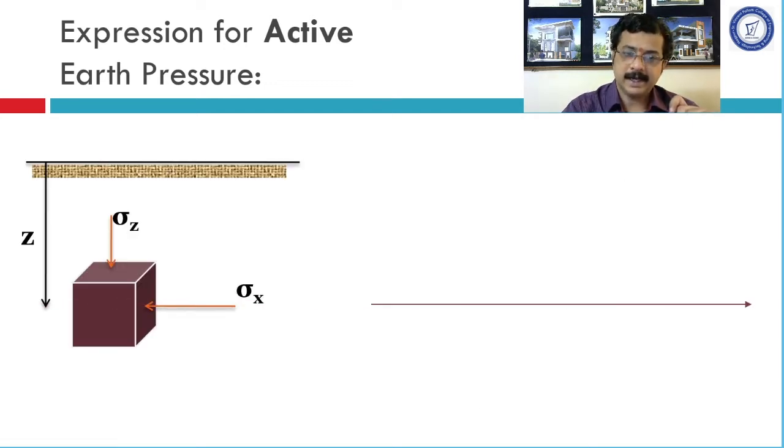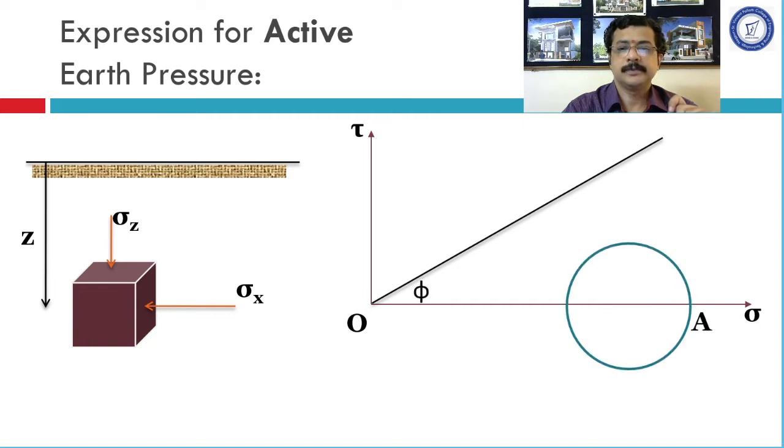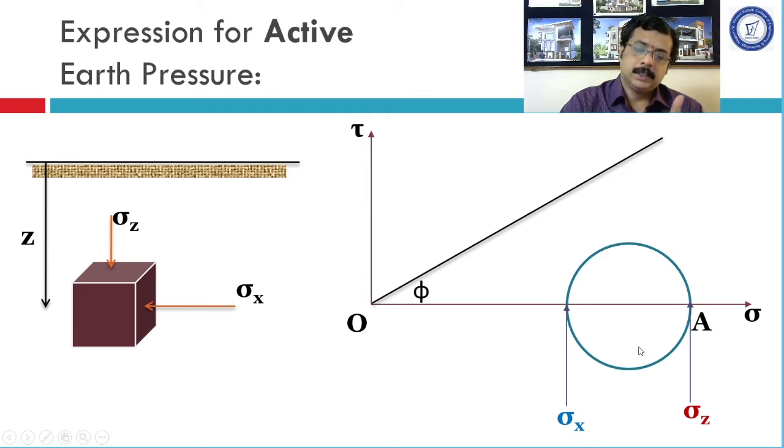Therefore, in the next diagram, we have plotted the Mohr circle in this way. Hence, sigma z would have greater value and sigma x will have smaller value. Thereafter, we will be plotting this Mohr circle. Okay. Now, the soil has started exerting pressure on the wall. Hence, the wall has started moving away from the backfill. Okay. What would happen? The depth at which this soil element is located is going to be constant. Hence, sigma z, that is gamma multiplied by z, would be constant.